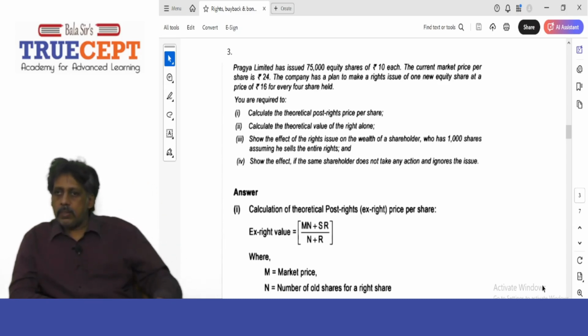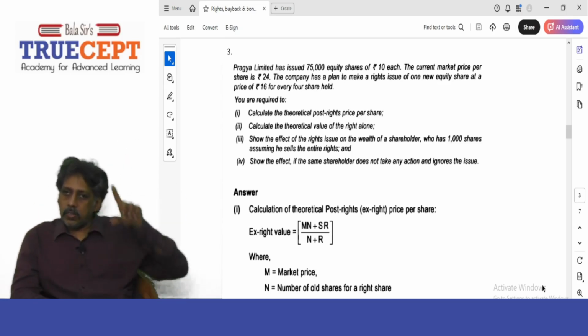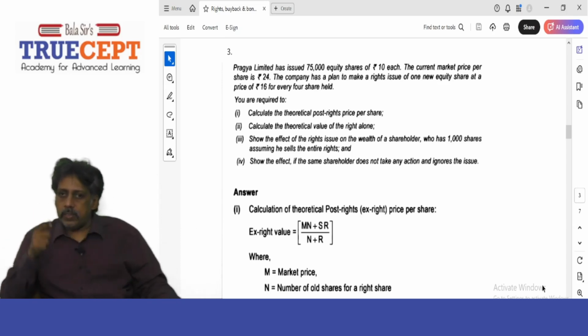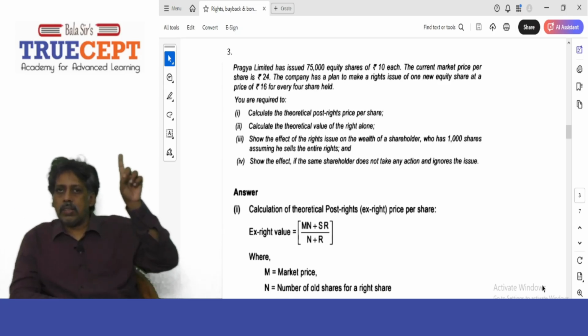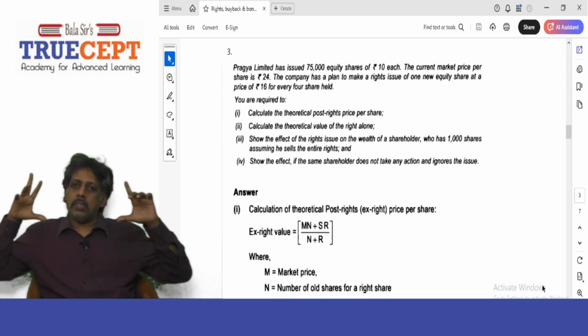Now, what happens? Now, you have the right to buy 1 share in the company because you're holding 4 shares, right? Yes. Now, you have the right to buy 1 share at rupees 16 per share. Now, what is 1 share into 16? 16. That means you pay another rupees 16 and get that 1 share. Therefore, what is the total amount spent?